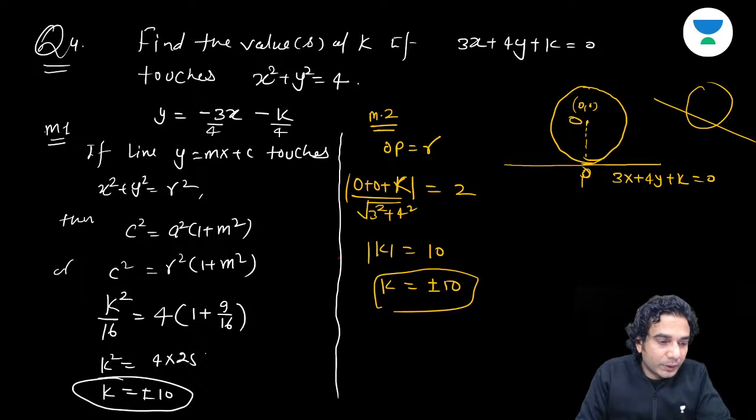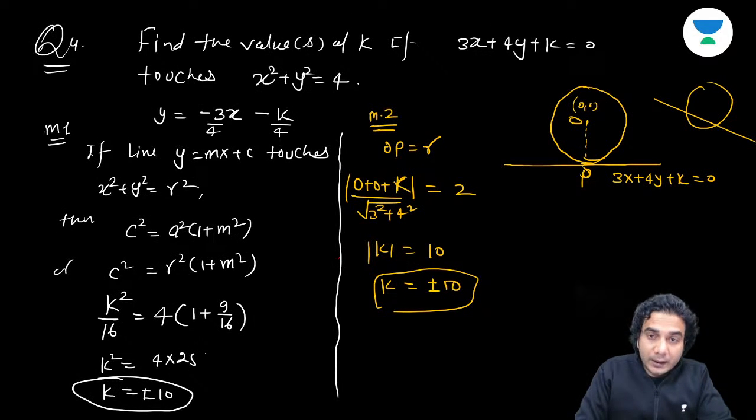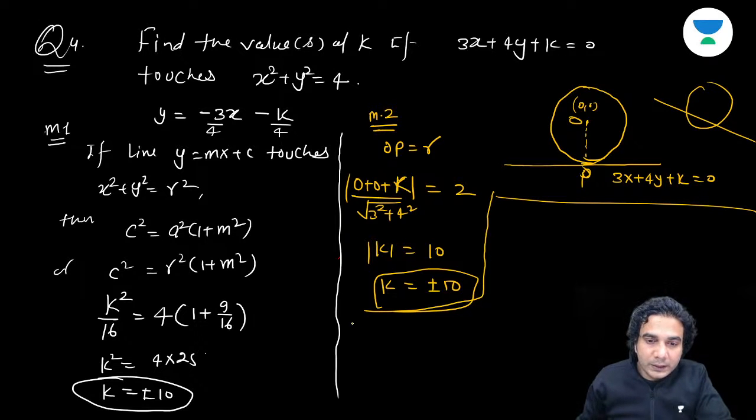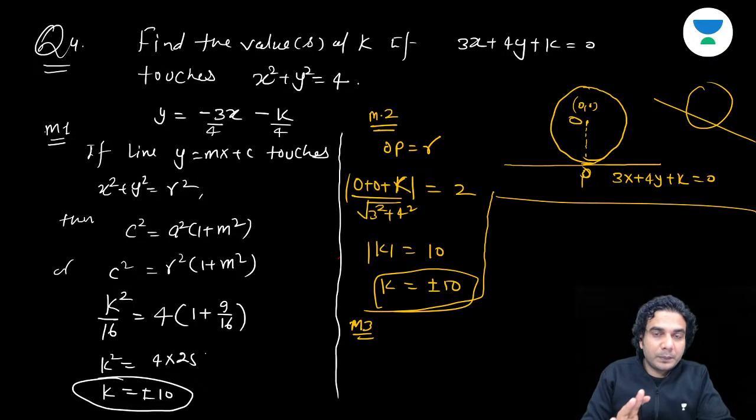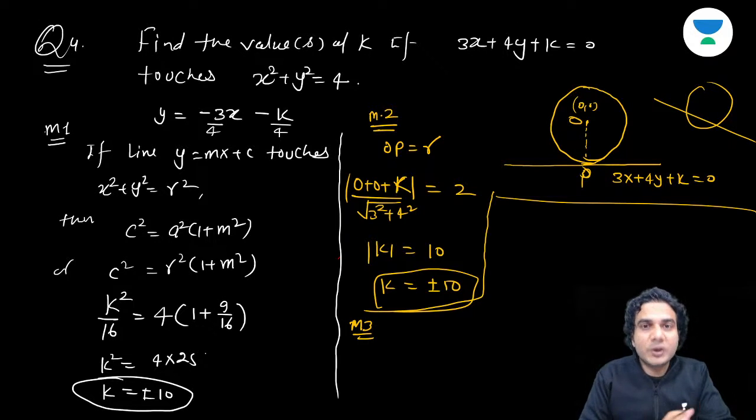So the third method I'm talking about is solving the line with the circle. Let me tell you the third method also, how to solve this line with the circle. Method 3 is a general method. You can apply this method for any 2-degree curve, which means all the curves which you are going to study in coordinate geometry.